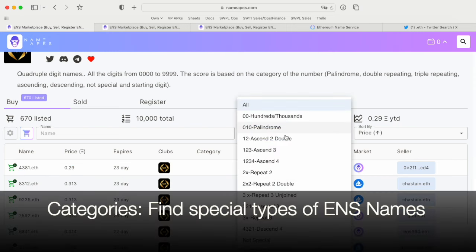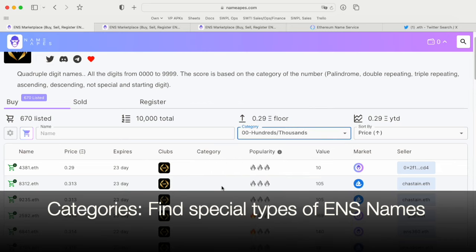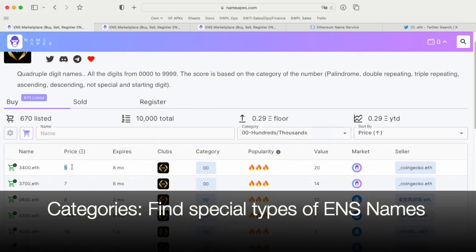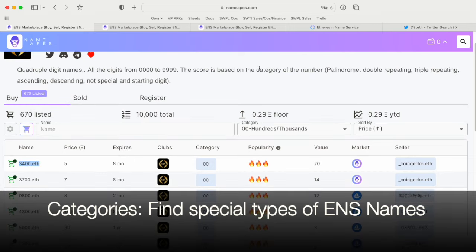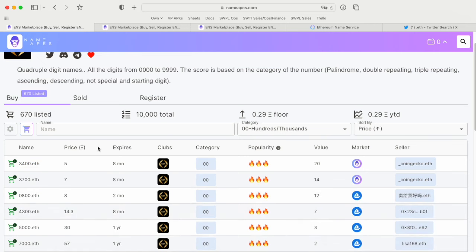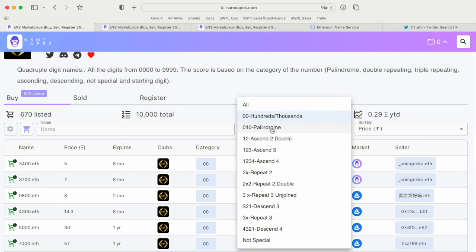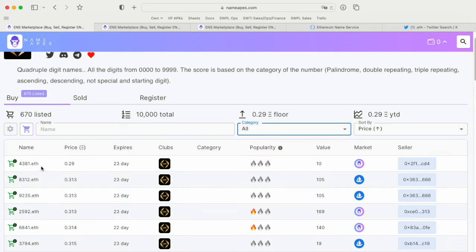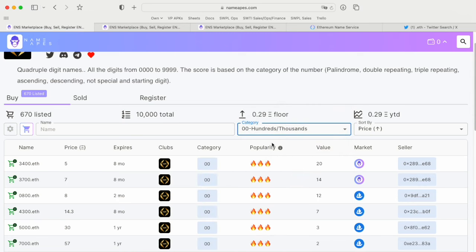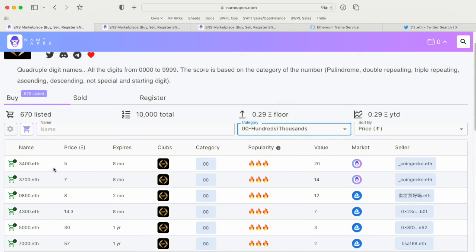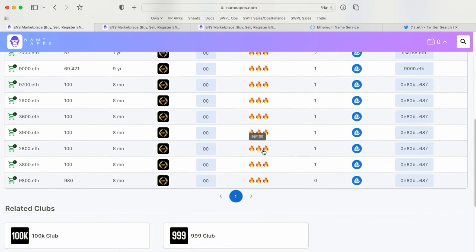But look at our categories here. This will basically be a no category. But let's say we go for numbers, hundreds or thousands, right? So 3400, 5 ETH. Obviously the price jumps a lot because the hundreds are much more rare. They look much nicer. When you tell somebody, hey, I'm 0800, it's a lot more flex there, versus if you tell somebody I am 4381, right? So that is categories. And categories also affect popularity. So we have ranked the names using the popularity score.